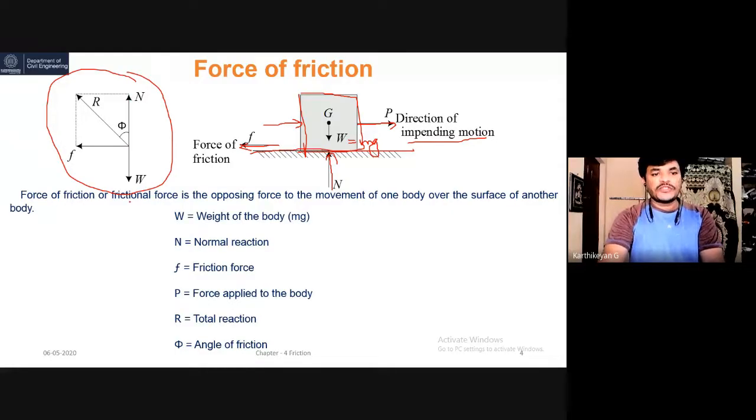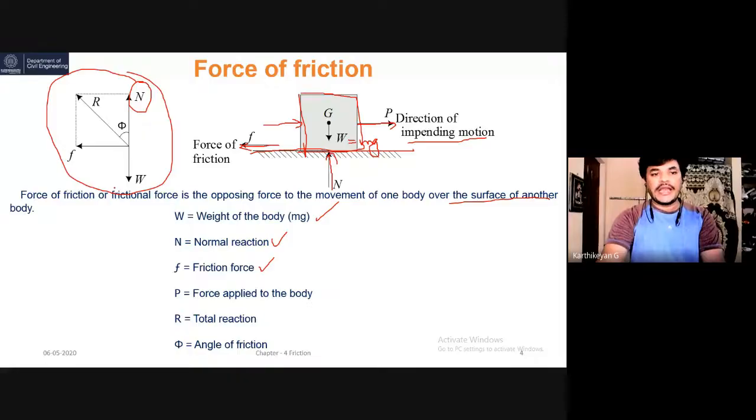So force of friction, or frictional resistance, is the force opposing the movement of a body over the surface of another body. Here W is the weight of the body, mass into acceleration due to gravity. N is the normal reaction. Small f is the frictional force. P is the force applied to the body.